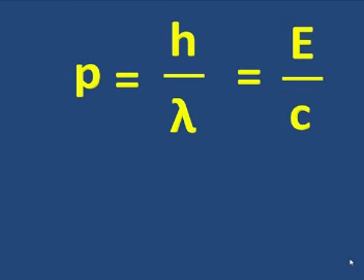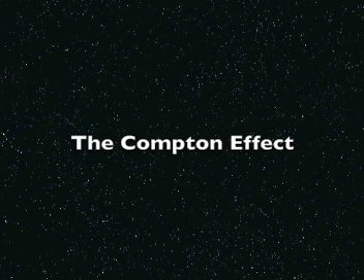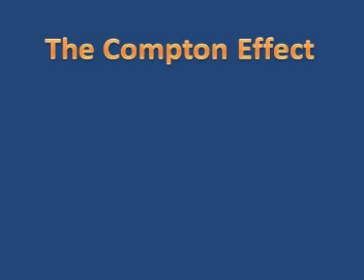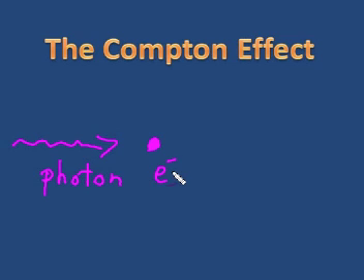Now, this was confirmed in the 1920s by a man named Compton. And here's what his experiment was. He collided a photon with an electron that was at rest. And when he collided that photon with the electron at rest, there was a collision. And the electron moved off, and the photon was scattered.